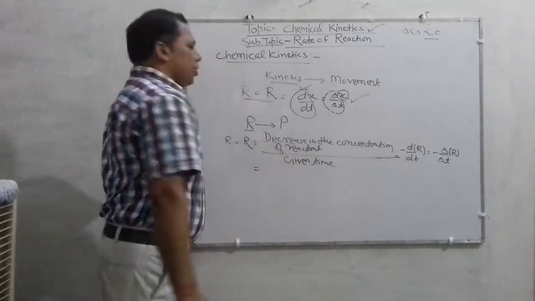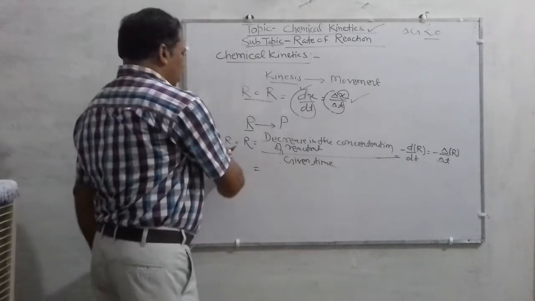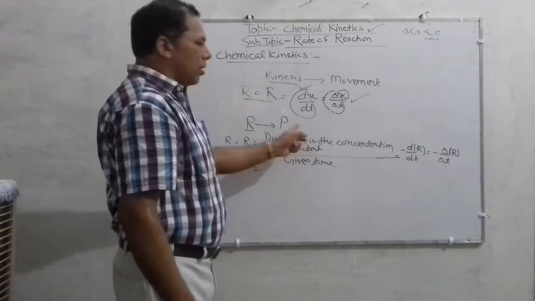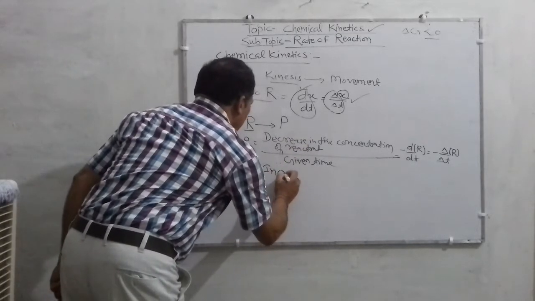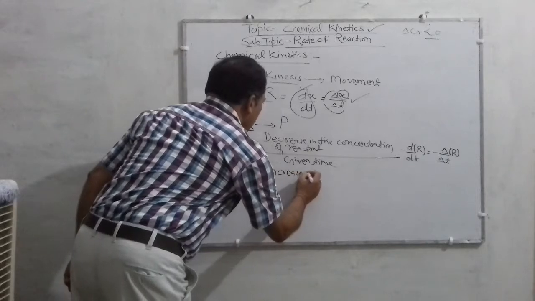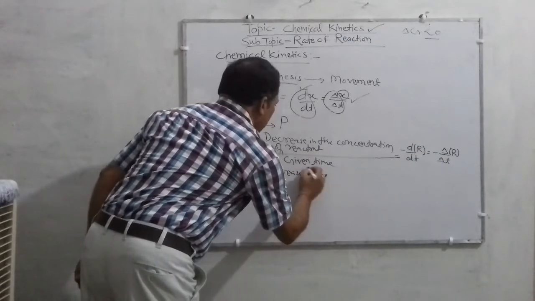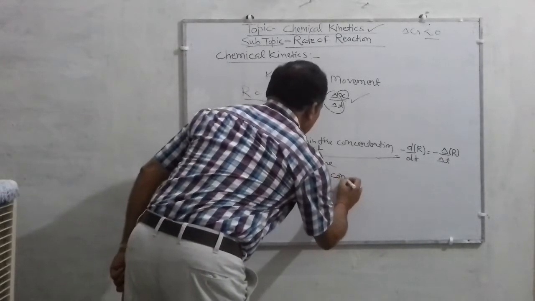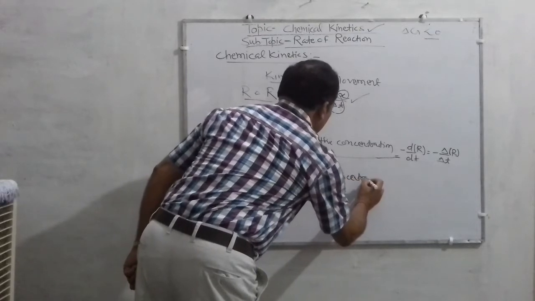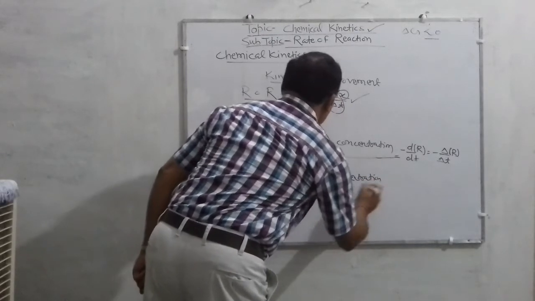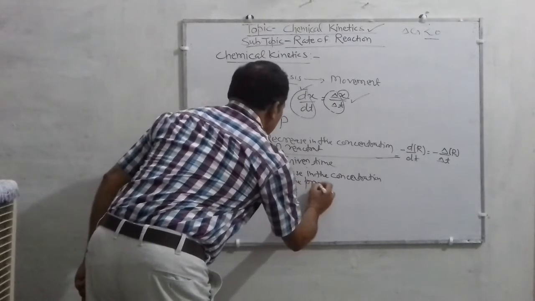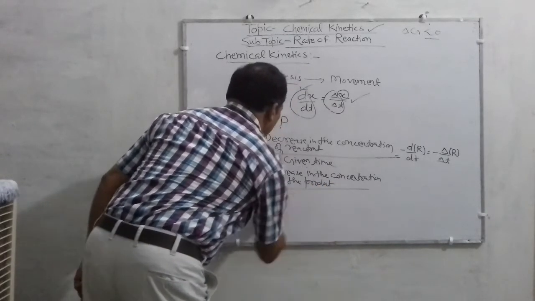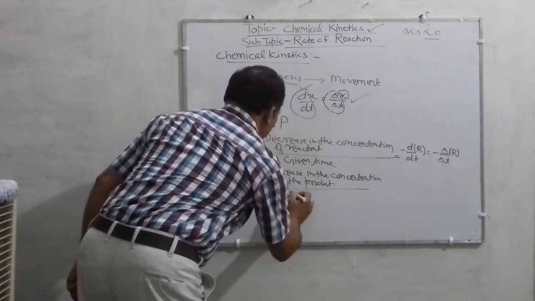Similarly, what will it be for the product? The concentration of products. It will be the increase in the concentration of the product divided by the given time.